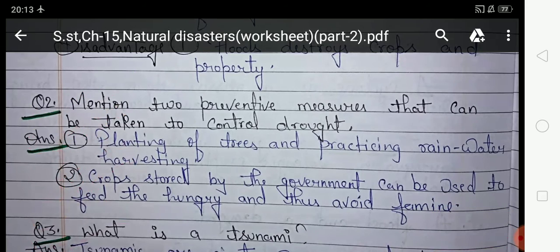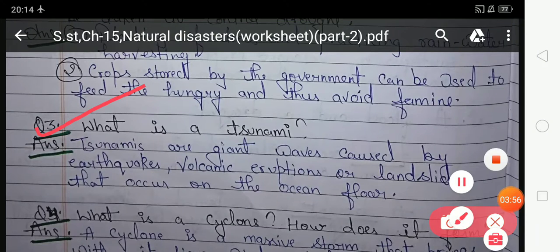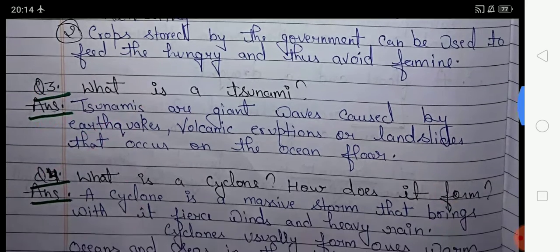So now come to question number 3. What is a tsunami? So students, in this question you have to write about what a tsunami is. Tsunamis are giant waves caused by earthquake, volcanic eruption, or landslide that occur on the ocean floor, known as tsunami. Now come to question number 4.